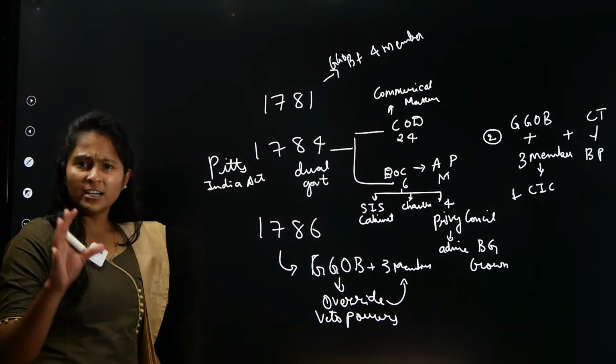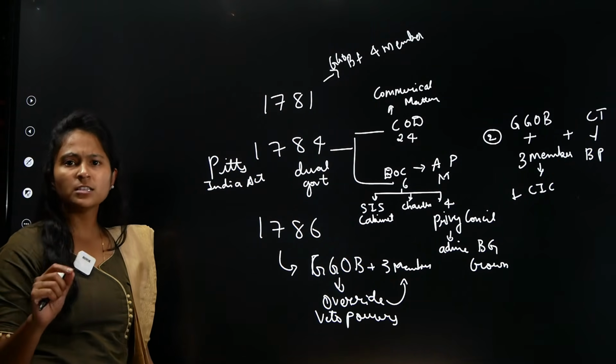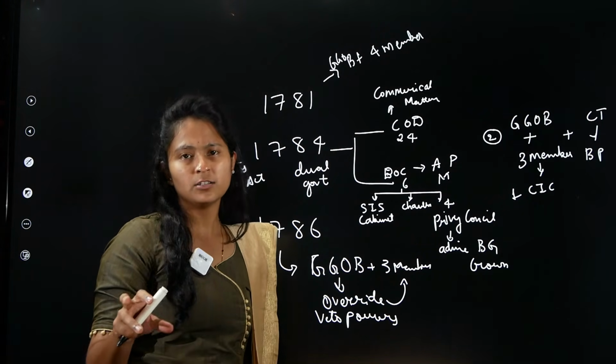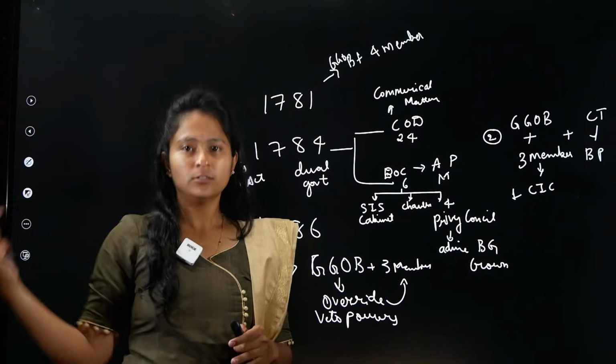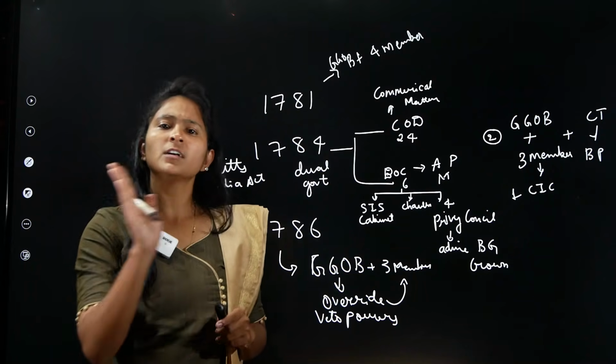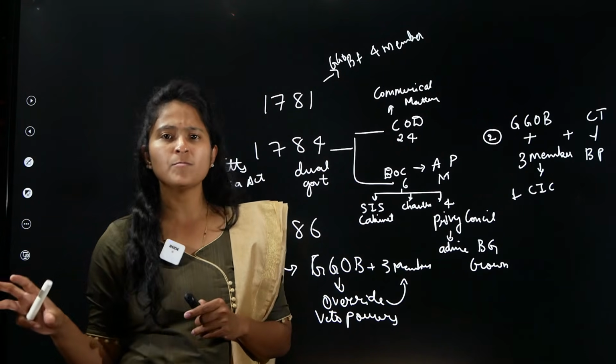Now see, Lord Cornwallis is the person who says he wants to become the Governor General of Bengal as well as the Commander-in-Chief. This is not the case for others. Apart from Cornwallis, if some other Governor General is coming, he is not the Commander-in-Chief. At that time we will have a separate Commander-in-Chief.